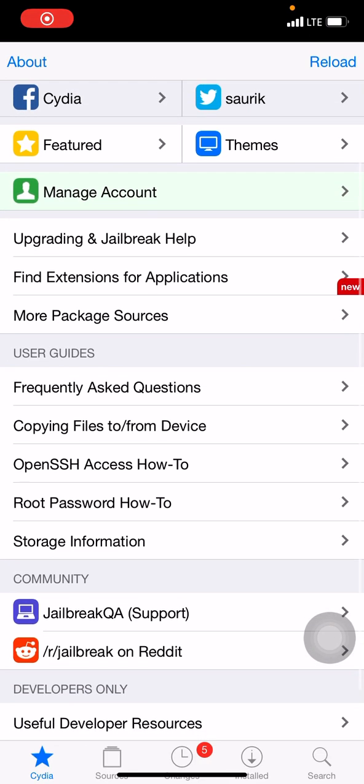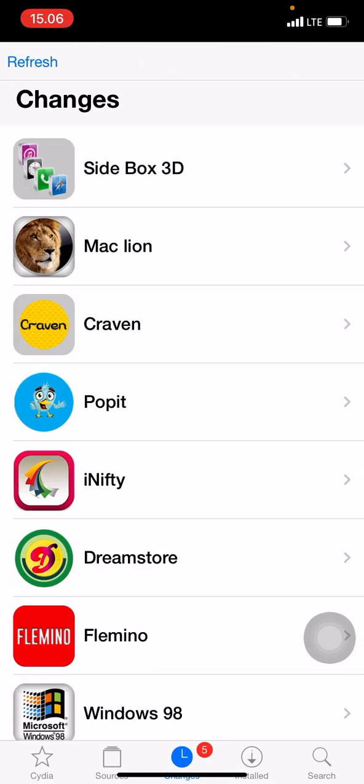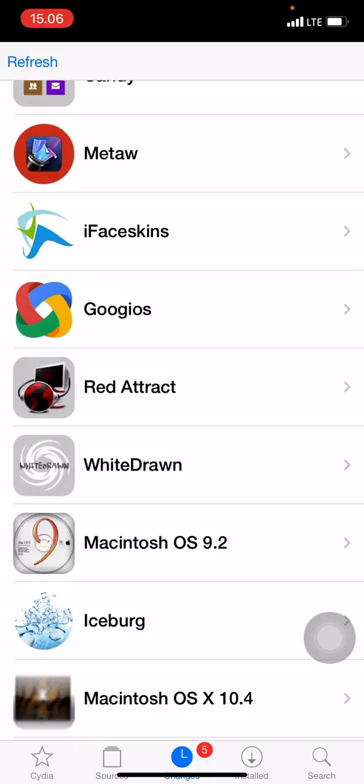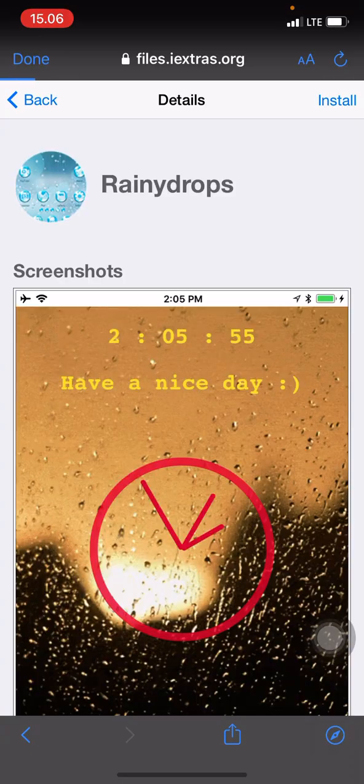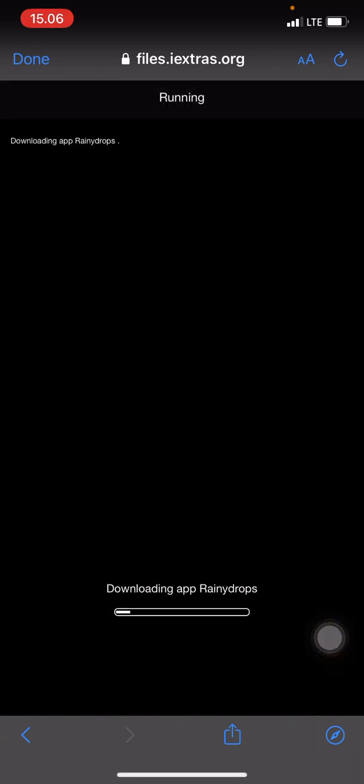Themes I found on Cydia. First, I got my themes. After I found a thing that is named Raindrops. So I click install. After that, I wait a few minutes like this.